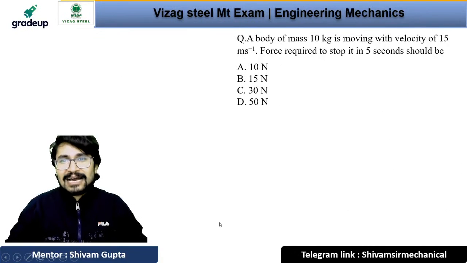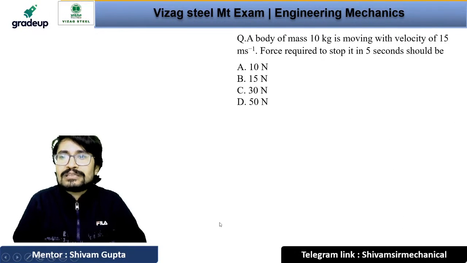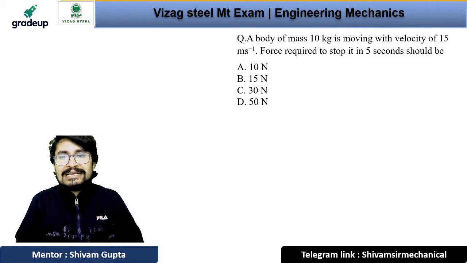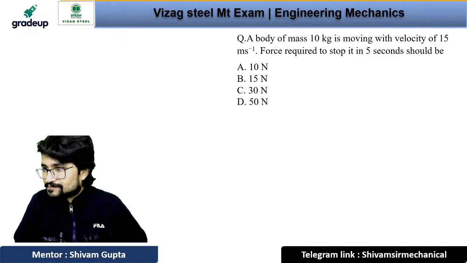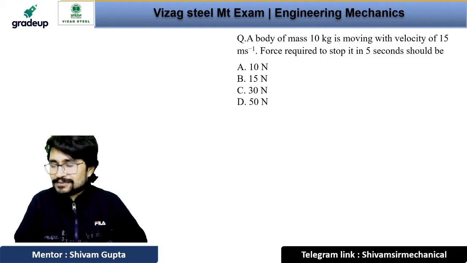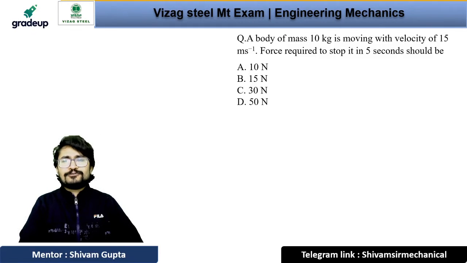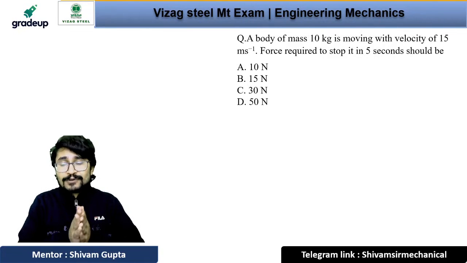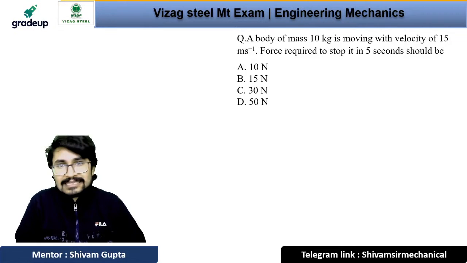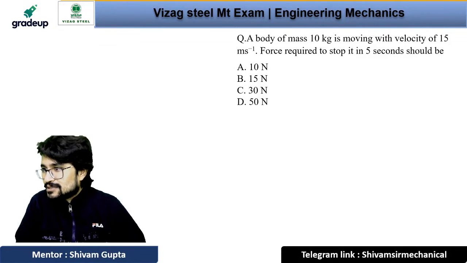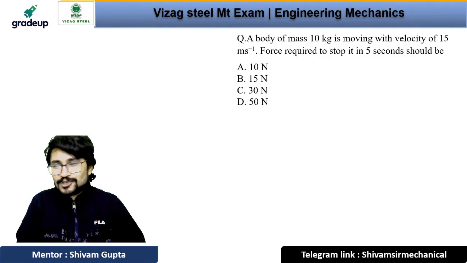The next question is saying that if a body of mass 10 kg is moving with a velocity of 15 meter per second, and the force required to stop it in 5 seconds should be 10 Newton, 15 Newton, 30 Newton, or 50 Newton. Do you know the answer for this question? See, this is a numerical question. It is a very easy question. I can answer this question on my fingertips, without touching my pen. Can anyone give the answer? Let's see who is the lucky one and who is the smarter one to give this answer.